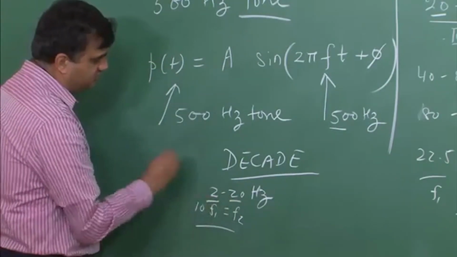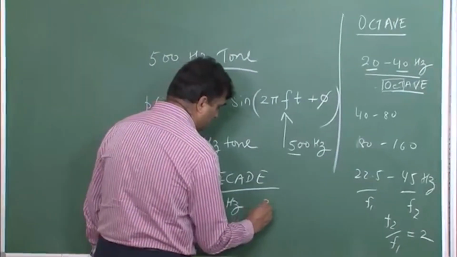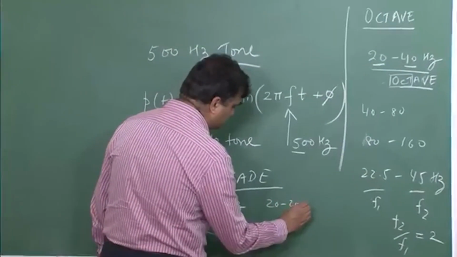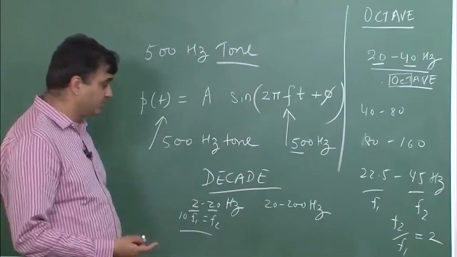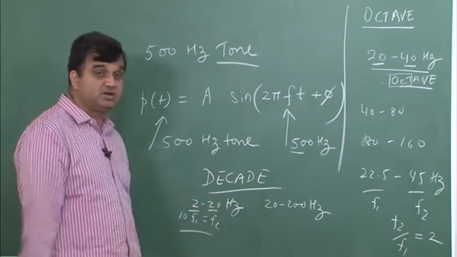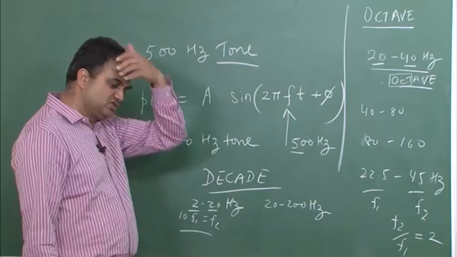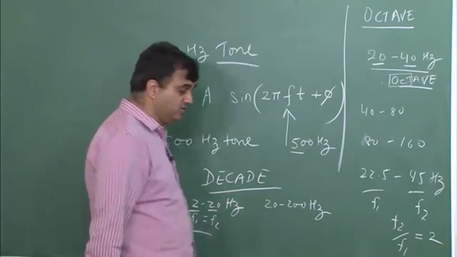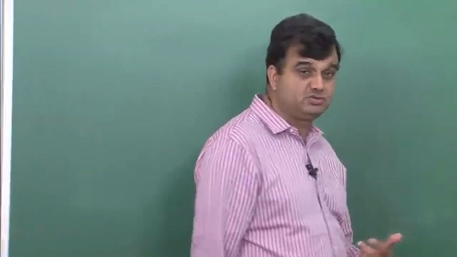This is F2, this is F1. Another example of decade: 20 to 200 hertz. This is again a decade. All the frequencies lying between 20 to 200 hertz belong to this particular decade. So in case of an octave, the ratio of upper frequency limit and lower frequency limit is 2. In case of a decade, the ratio is 10.